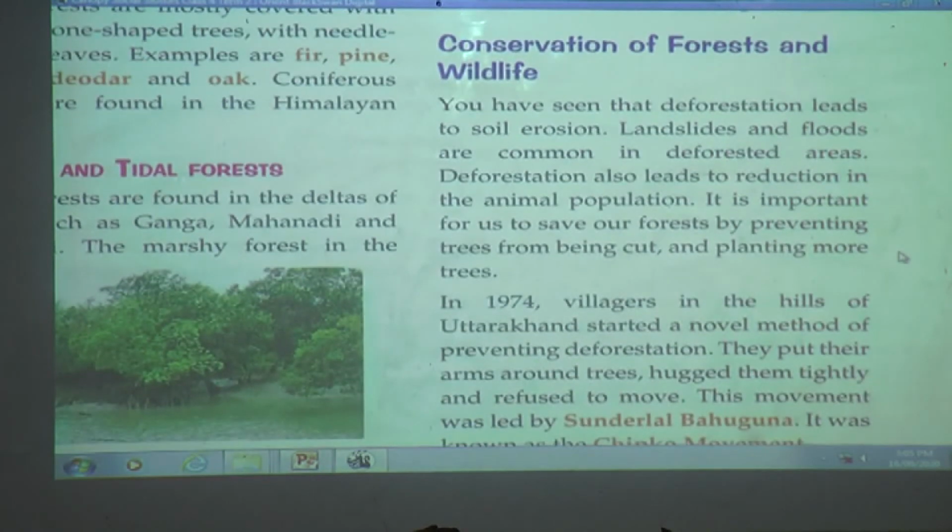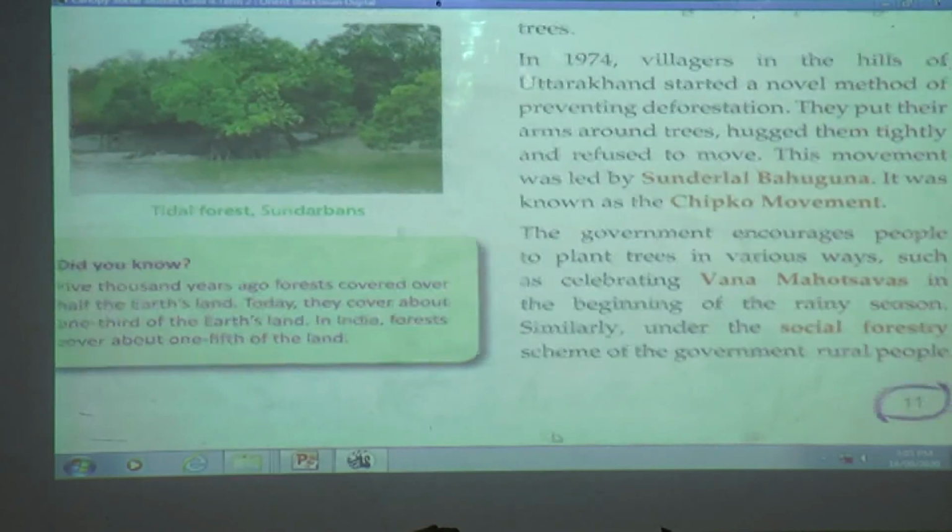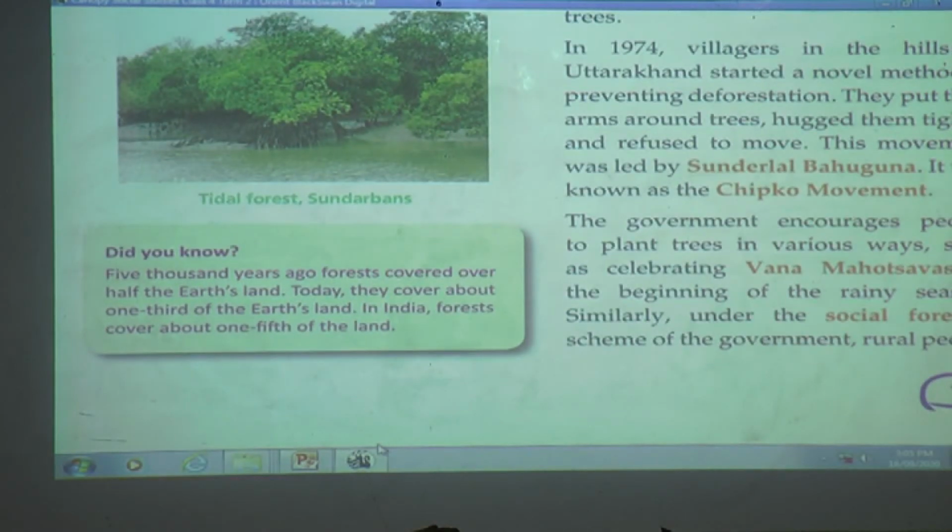Did you know 5,000 years ago, forests covered over half the earth's land? Today, they cover about 1/3 of the earth's land. In India, forests cover about 1/5 of the land.